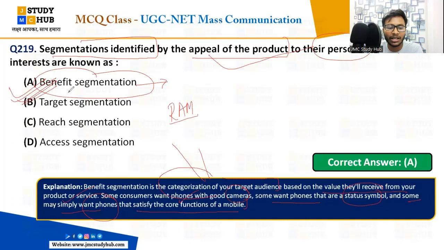Here it is the categorization of the target audience based on the values they will receive from your product or the service. Value के ऊपर ये है, right? This is based on the values. Okay, is it all clear? Is this question clear to everybody? Very जल्दी से बताएंगे. Is there any doubt in this question or should I repeat it again? Okay, very good, all clear.